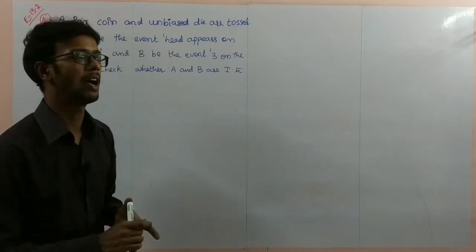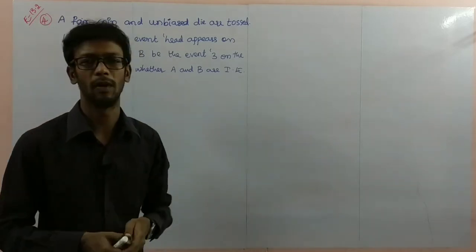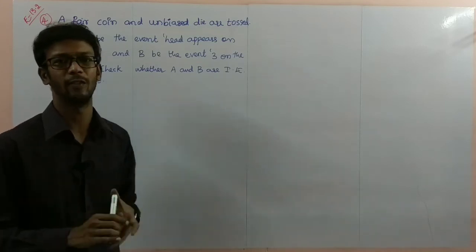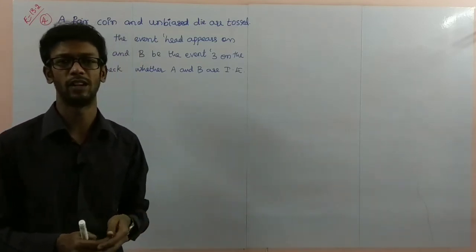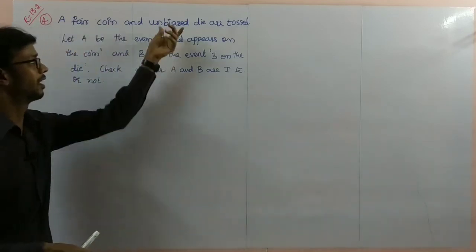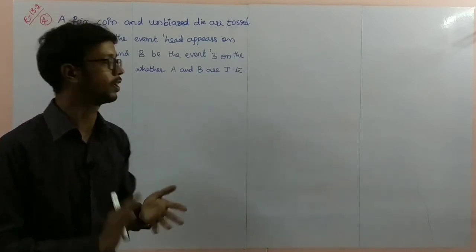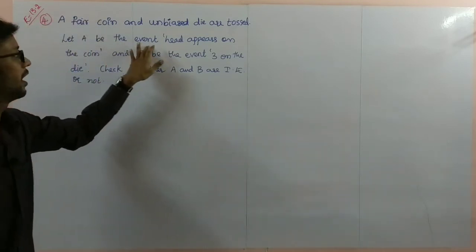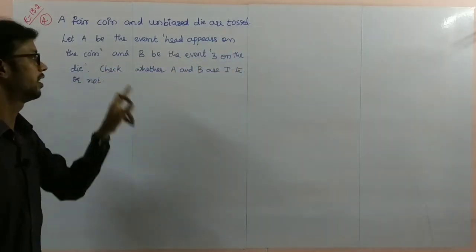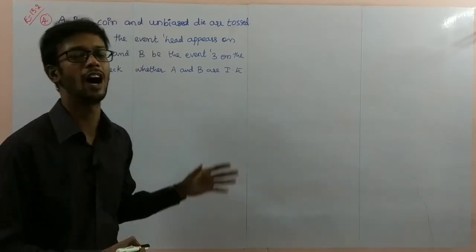Unbiased die means there is no condition, every outcome having the same probability, like 1 by 6 for each, with no restrictions on the die outcomes. Let A be the event, head appears on the coin, and B be the event, 3 on the die. Check whether A and B are independent events or not.